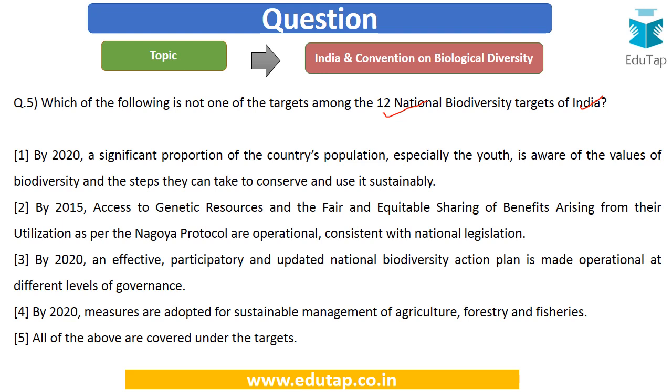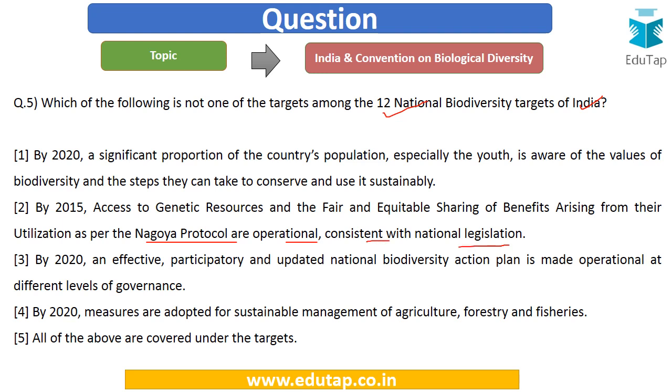First option, by 2020, a significant proportion of the country's population, especially the youth, is aware of the values of biodiversity and the steps they can take to conserve and use it sustainably. By 2015, access to genetic resources and fair and equitable sharing of the benefits arising from their utilization as per the Nagoya Protocol are operational consistent with the national legislation.